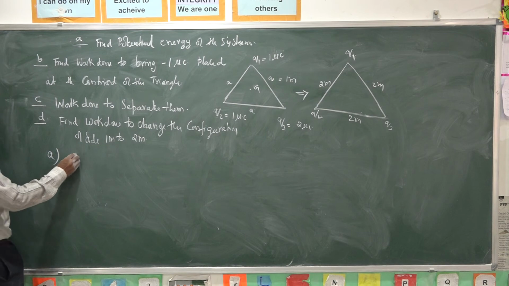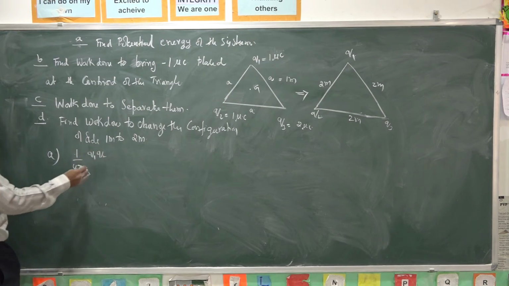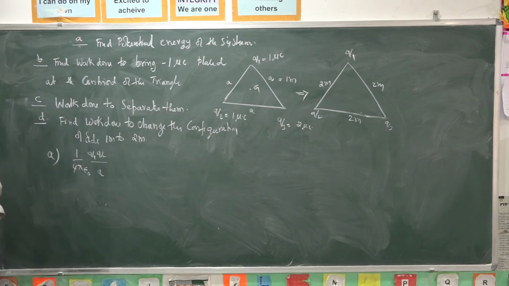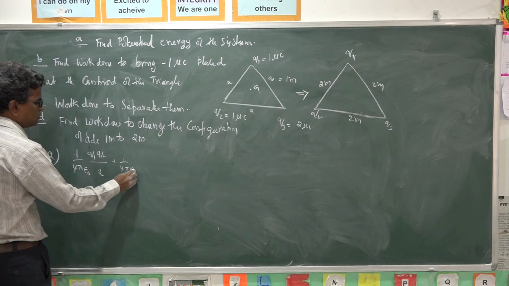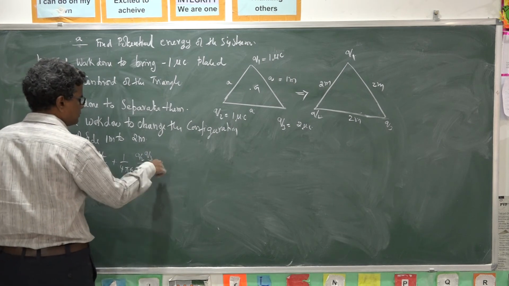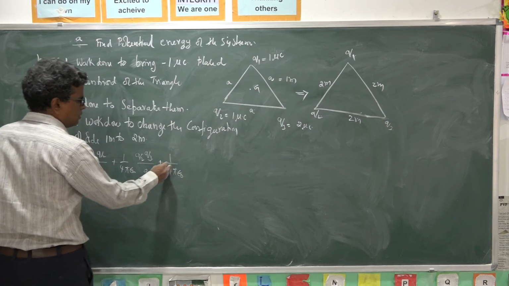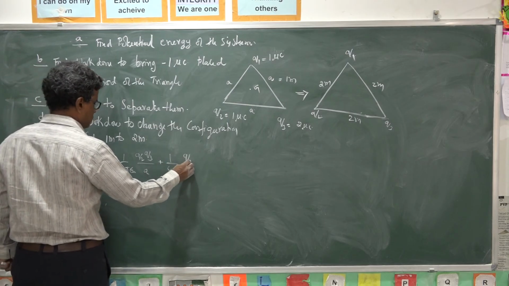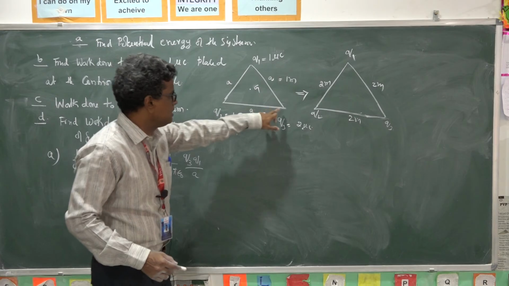So the potential energy of the system is 1 by 4 pi epsilon naught Q1 Q2 by A, plus 1 by 4 pi epsilon naught Q2 Q3 by A, plus 1 by 4 pi epsilon naught Q3 Q1 by A. So this is the potential energy of the system, the initial potential energy.